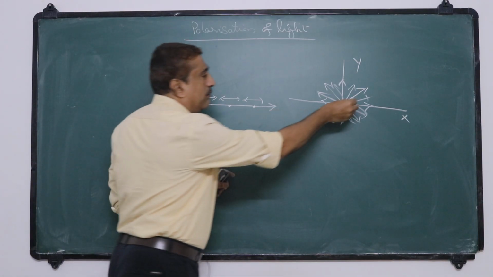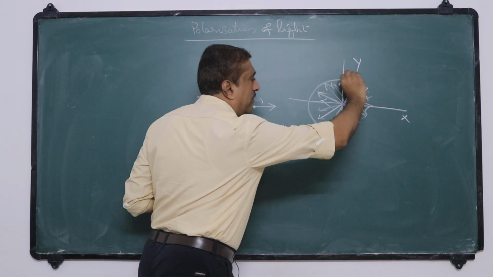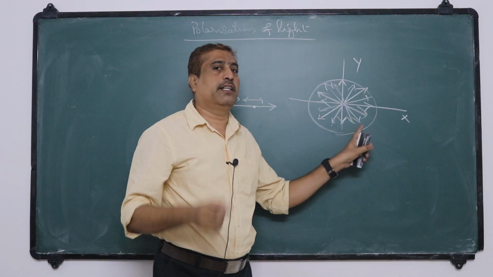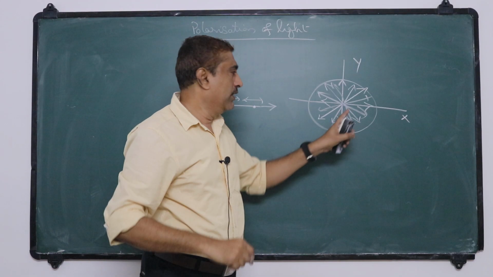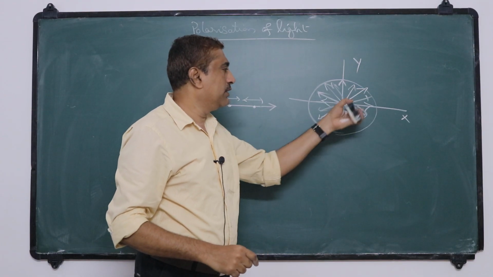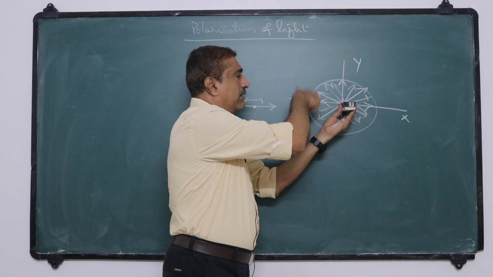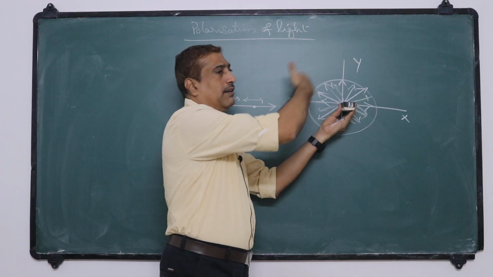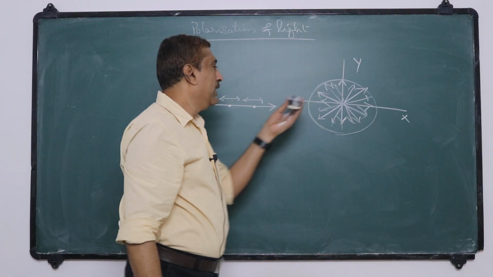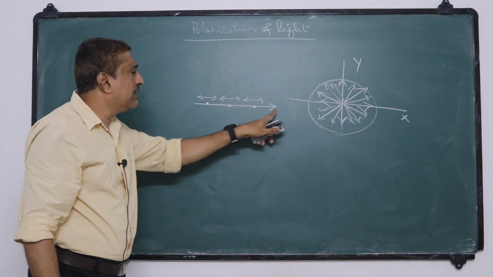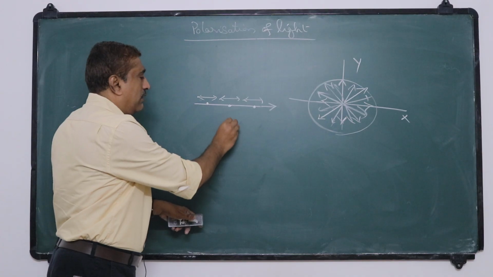Due to this, a number of directions are possible for vibration when a transverse wave propagates through a medium, while in a longitudinal wave only one direction is possible, along the direction of propagation.